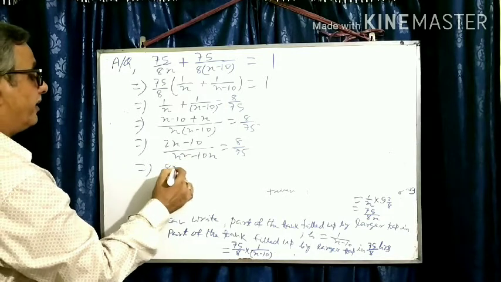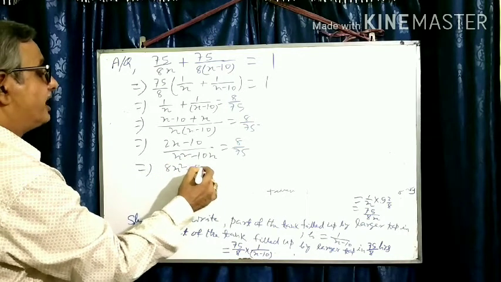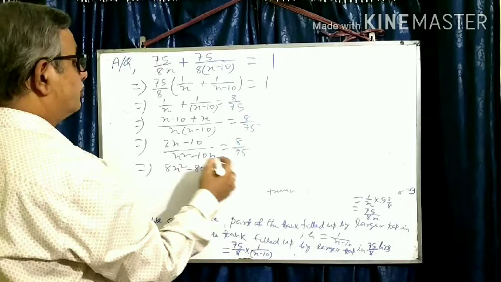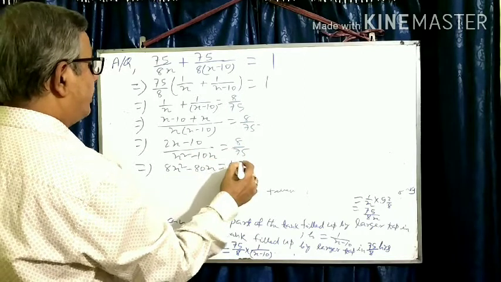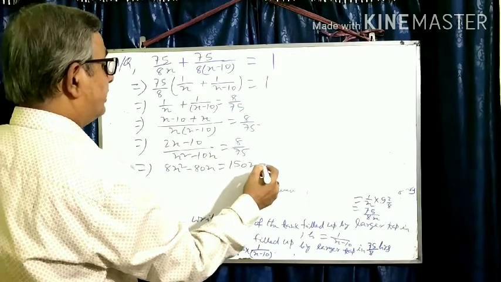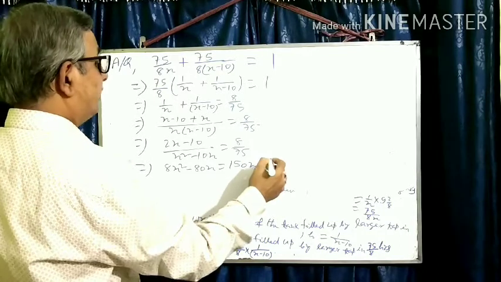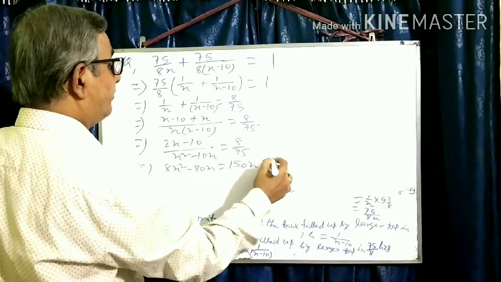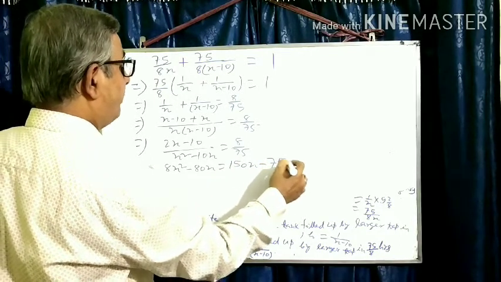8 into this gives 8x square minus 80x, that is equal to 75 into 2x minus 10, which is 150x minus 750.